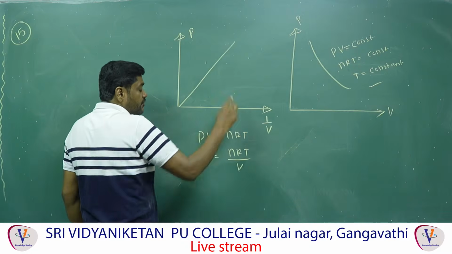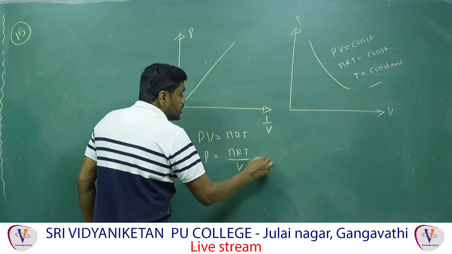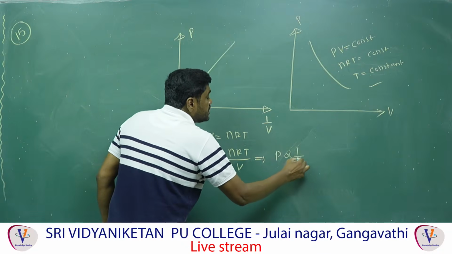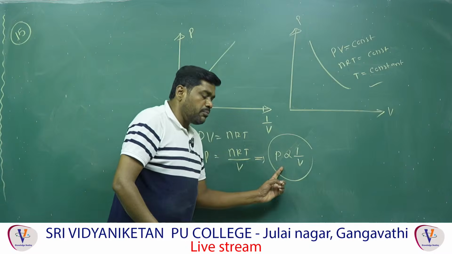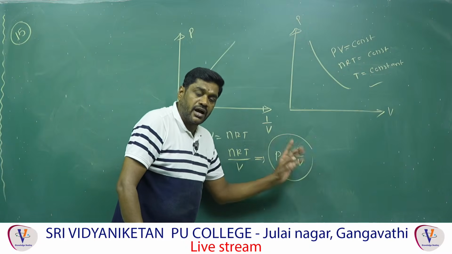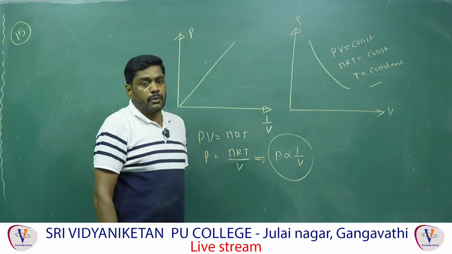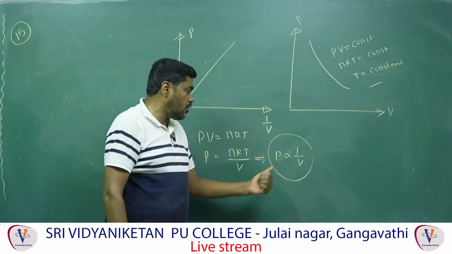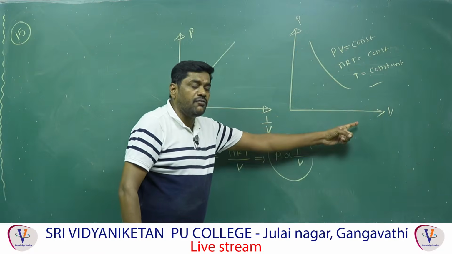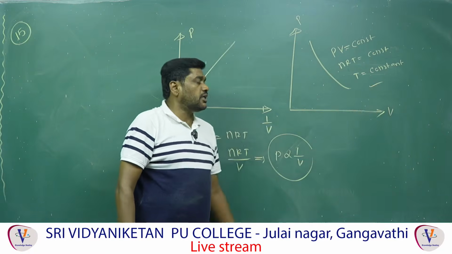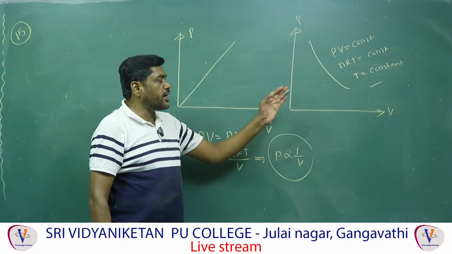Therefore, in this graph, P is directly proportional to 1 by V. In other words, P is inversely proportional to V. Both are the same. If you take the P and V graph, we get a rectangular hyperbola.